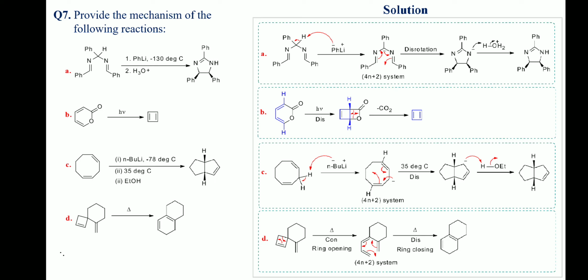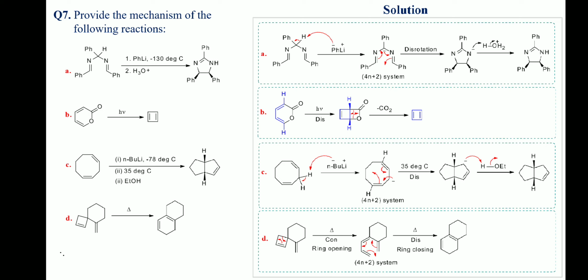In reaction C, n-butyl lithium abstracts protons from the methylene group flanked between the two alkenes to generate a 5 carbon 6 pi electron system, which under thermal condition undergoes a disrotatory ring closing process to produce a cis-fused bicyclic anionic intermediate. This anionic intermediate after taking a proton from ethanol generates a neutral cis-fused bicyclic molecule.